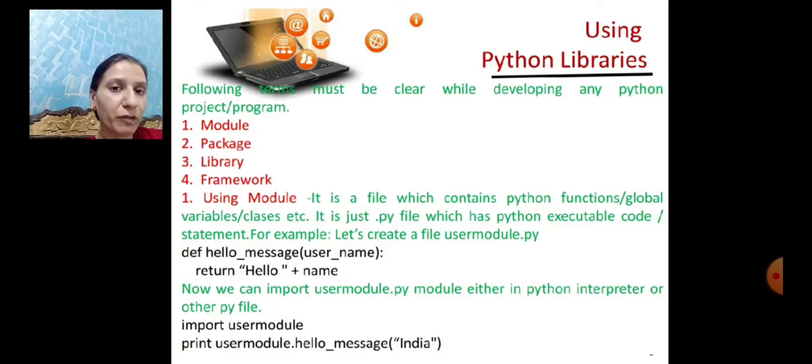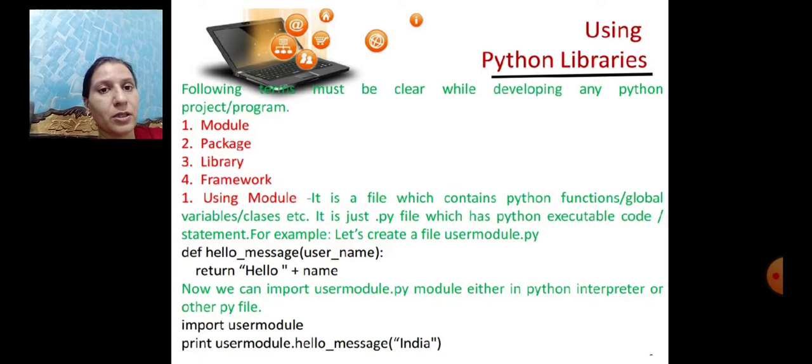Then we have a framework. A framework contains multiple libraries. So these are the terms related to Python libraries.